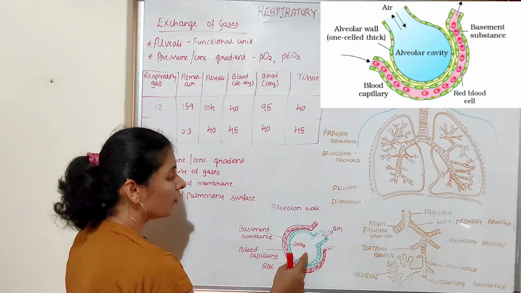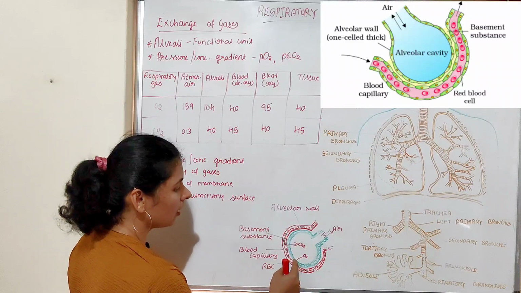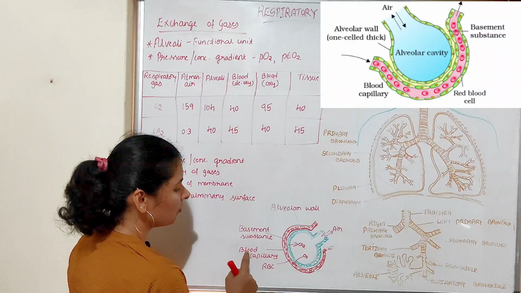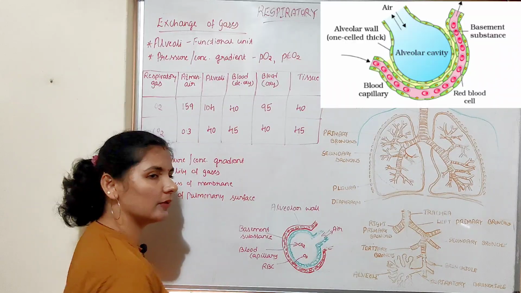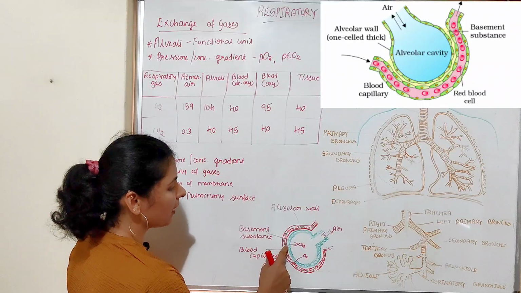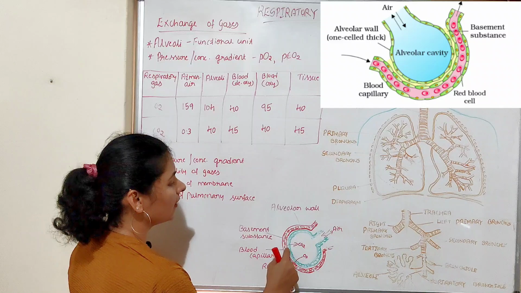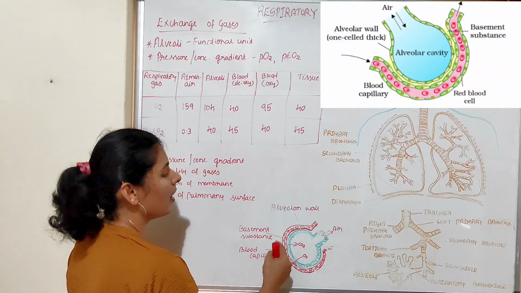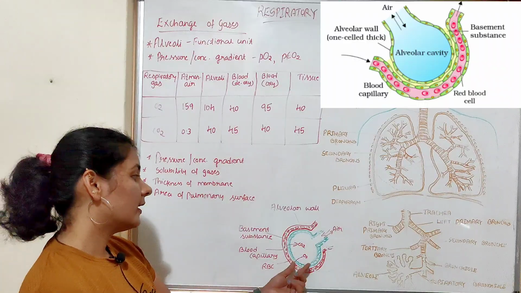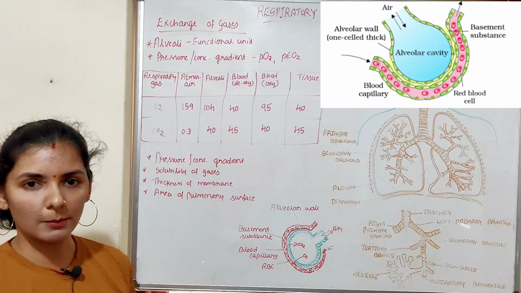So oxygen from the alveoli should pass through the squamous epithelium of the alveolar wall, then through the basement substance, then through the endothelium of the blood capillary, and it should dissolve in the blood. Similarly, the carbon dioxide from the blood should pass through the endothelium of the blood capillary, then through the basement substance, and then through the squamous epithelium. Then only it can enter the alveoli. So carbon dioxide and oxygen should pass through this diffusion membrane.